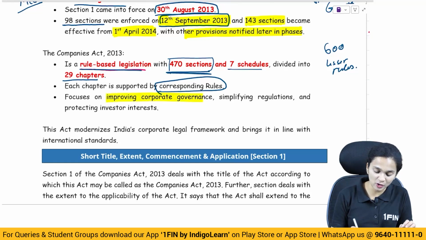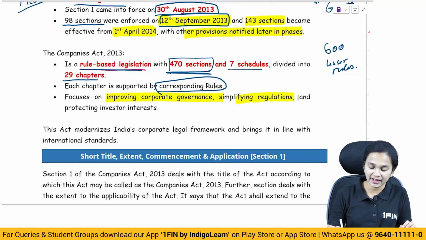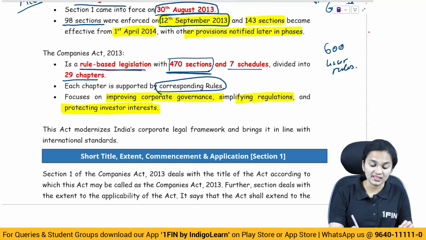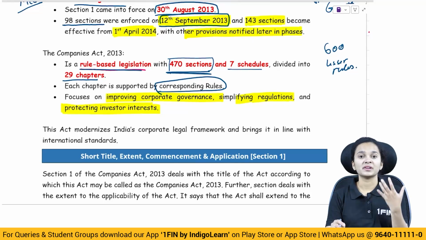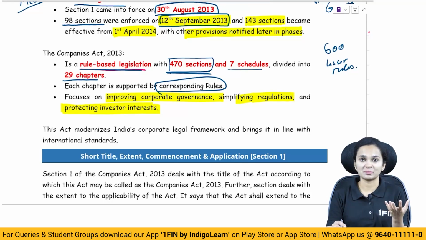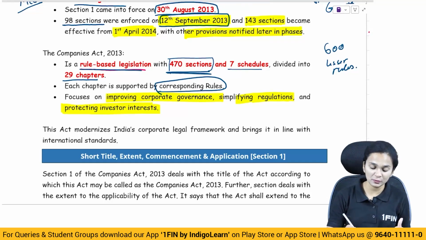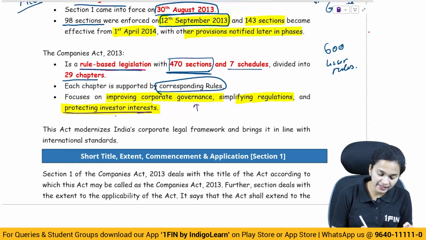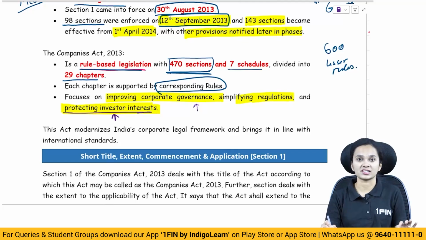It is on improving corporate governance, simplifying regulations and protecting the interest of investors. These are the basic focus points of the Companies Act: to improve corporate governance, simplify the regulations and also protect the interest of the investors.